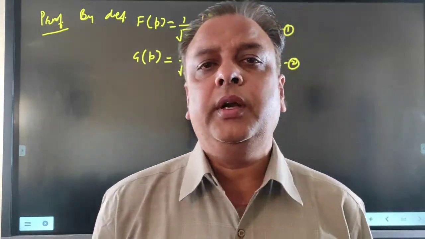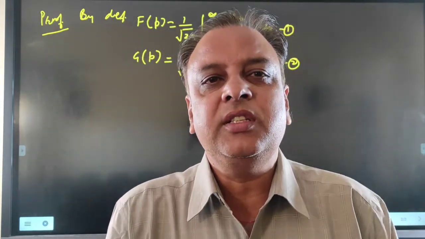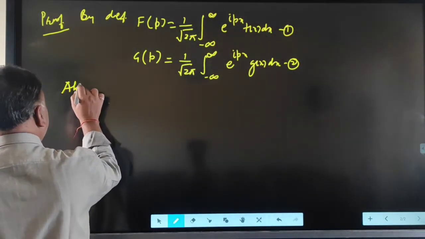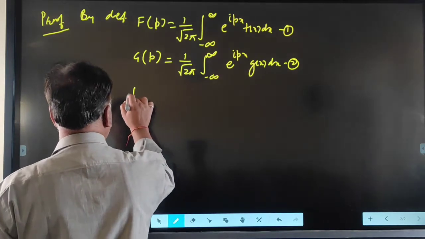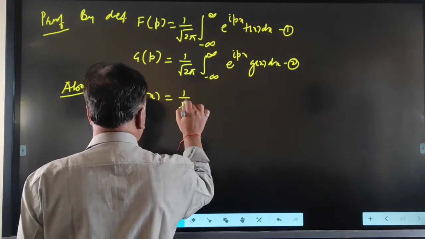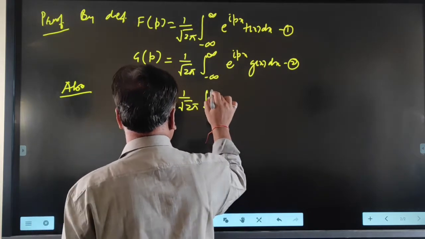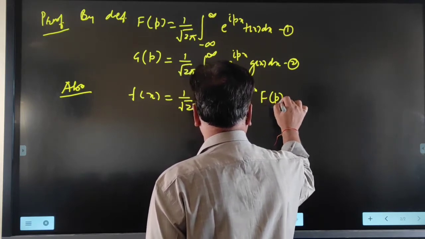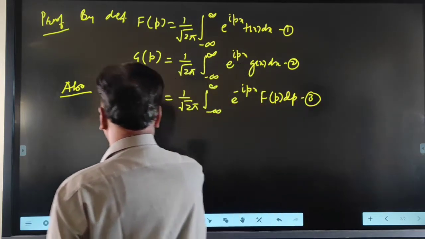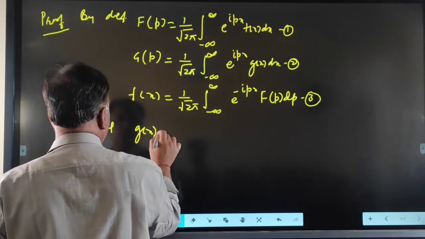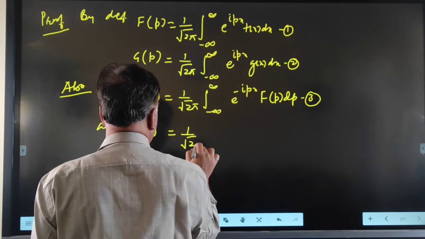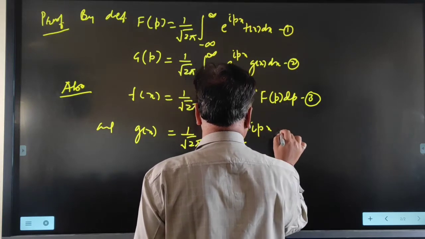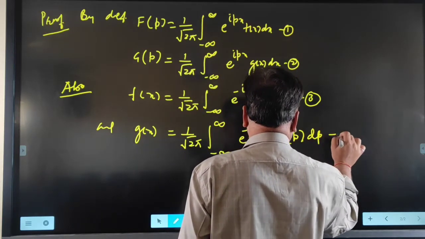Since Fp and Gp are the Fourier transformations of Fx and Gx, Fx and Gx are the inverse Fourier transformations of Fp and Gp. So by the inverse transformation, Fx is equal to 1 upon root 2 pi integral minus infinity to infinity e raised to minus iota px Fp dp, number 3, and Gx is equal to 1 upon root 2 pi integral minus infinity to infinity e raised to minus iota px Gp dp, number 4.